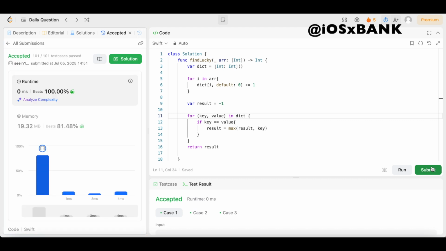Ooh, look at that, y'all. 0 milliseconds beats 100% of users with Swift. That's what I'm talking about. Those are the numbers that I like to see.